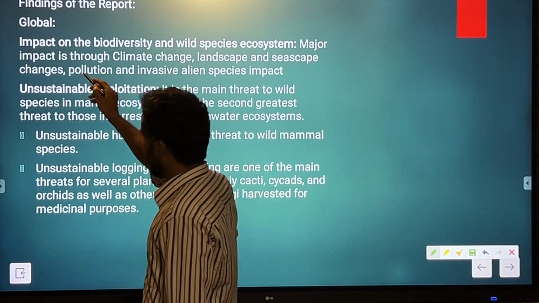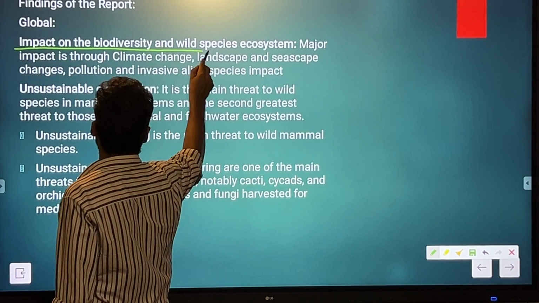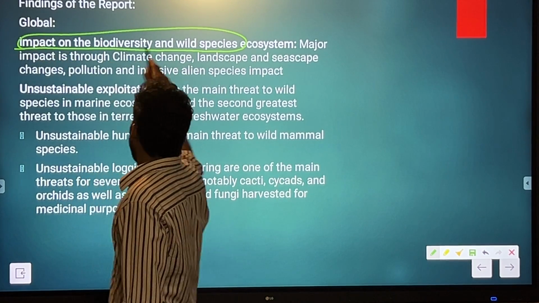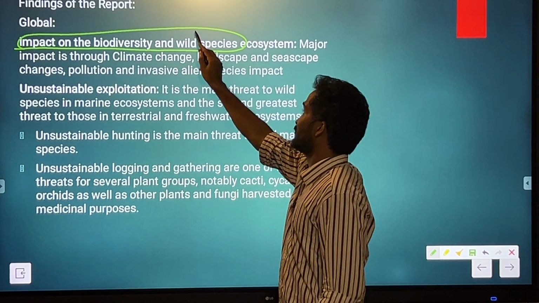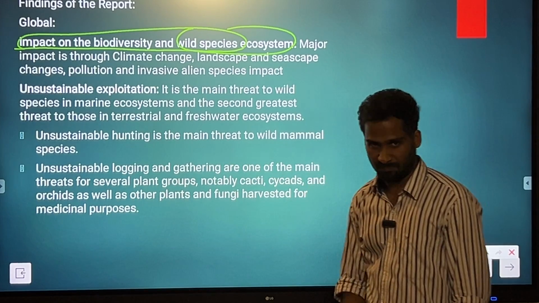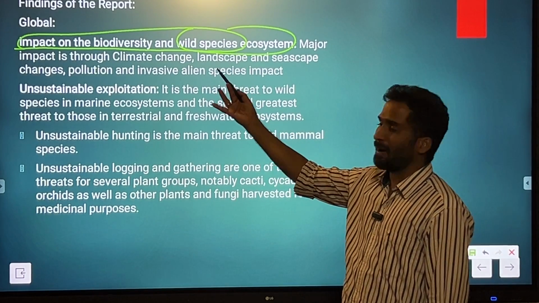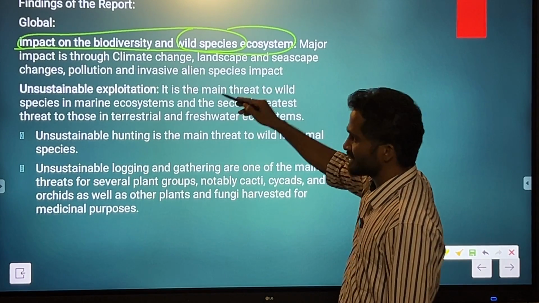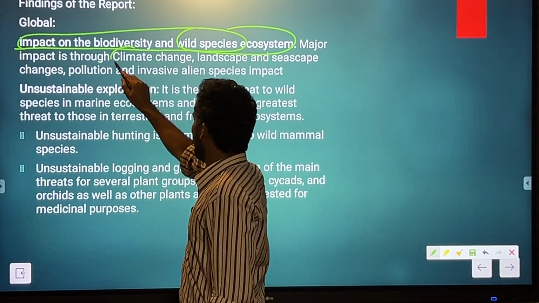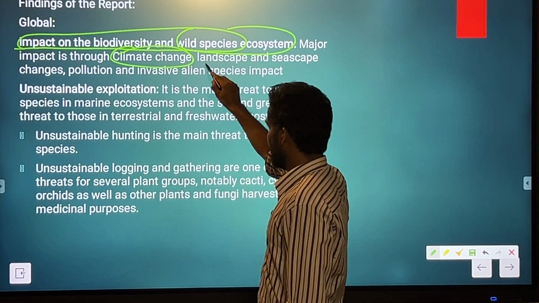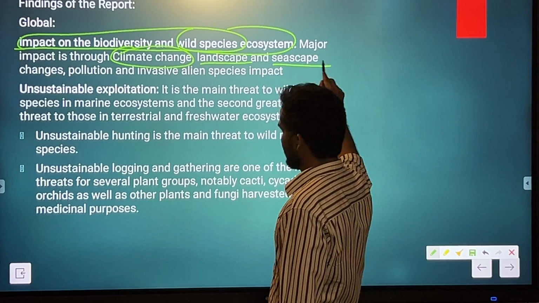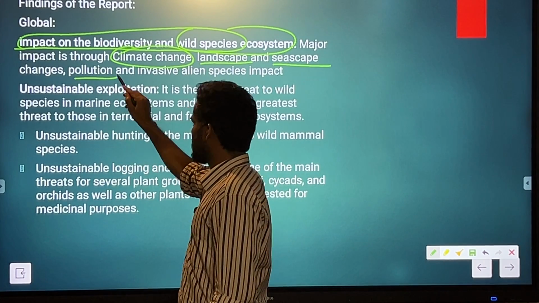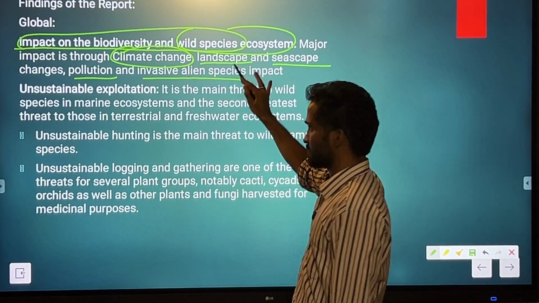First, it is talking about the impact on biodiversity and the wild species ecosystem. Major impact is through climate change, landscape change, seascape change, pollution and invasive alien species.